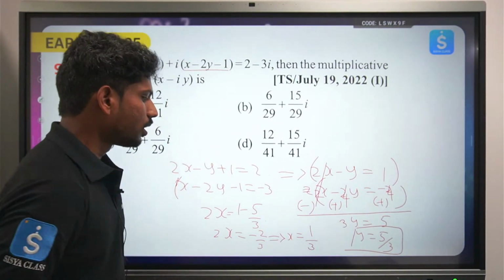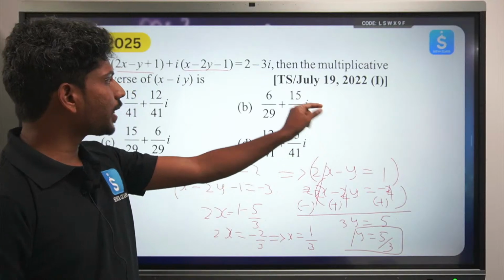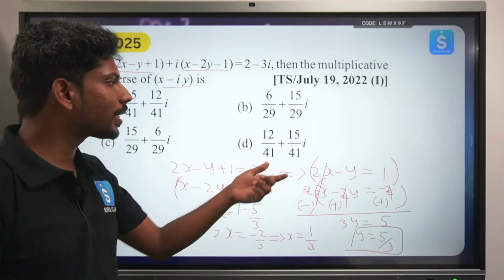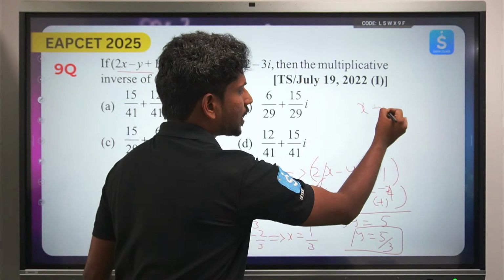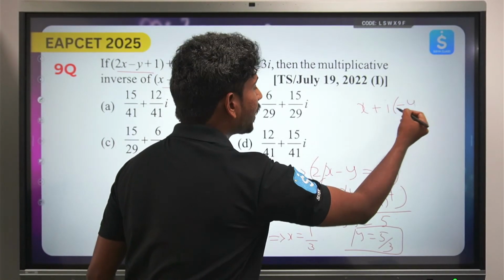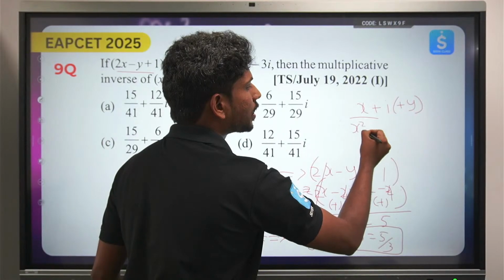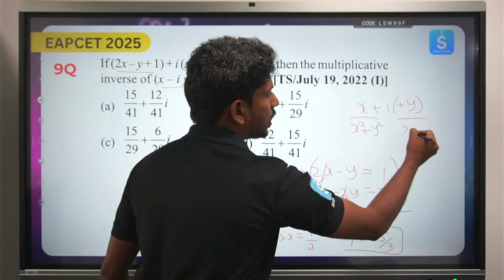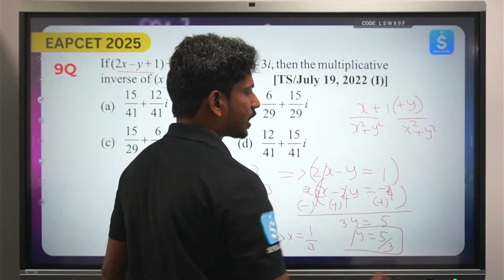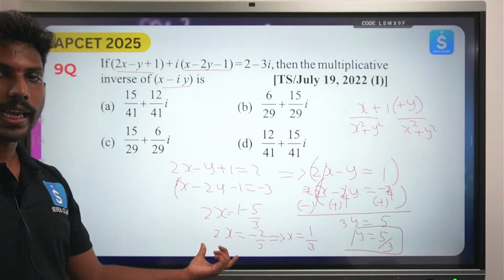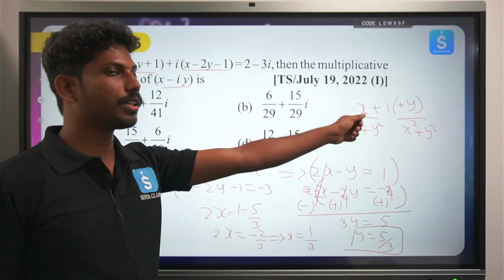Okay. ఇప్పుడు మీరు ఏం చేయండి అంటే, x minus iy కి how can you find the multiplicative inverse? That is nothing but x plus i times y by x square plus y square. కానీ ఇక్కడ ఆల్రెడీ మైనస్ y ది అడుగుతున్నాడు కాబట్టి it will become plus y by x square plus y square. Ignoring a little bit of arithmetic here, whatever values you got for x and y, just impose those values and you'll get the answer.